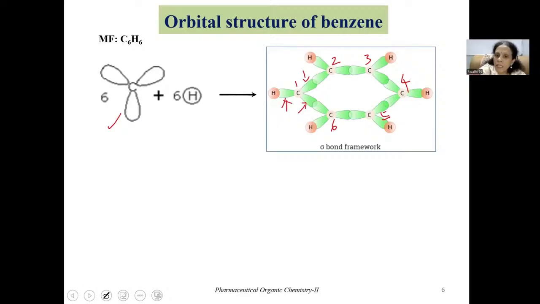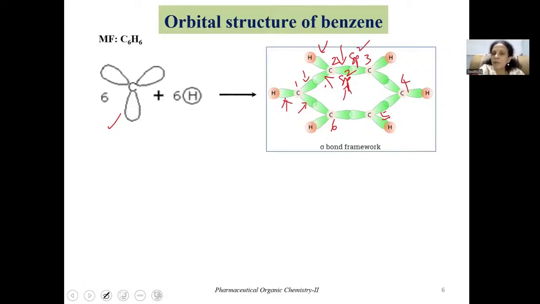Similarly, with respect to the second carbon also, we can see 3 sp2 hybrid orbitals. Like this, at every carbon, first draw 3 sp2 hybrid orbitals. Once you complete drawing all the sp2 hybrid orbitals at all these 6 carbon atoms, you can see while drawing these hybrid orbitals, there will be overlapping of sp2 hybrid orbitals between the neighboring carbon atoms.